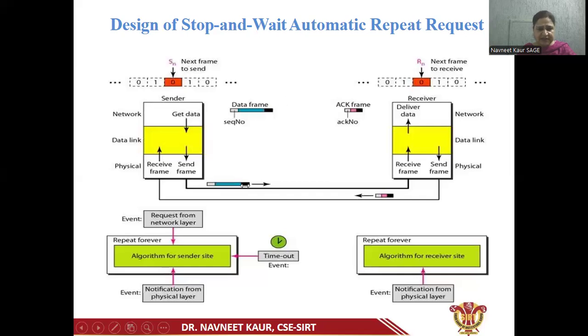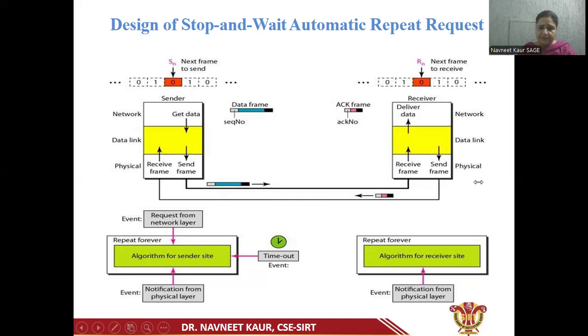Now here we can see that the data frame transmitted by the sender has a sequence number attached to it. Similarly, when the receiver transmits the acknowledgement upon arrival of the data frame, it also has an acknowledgement number in the acknowledgement frame.